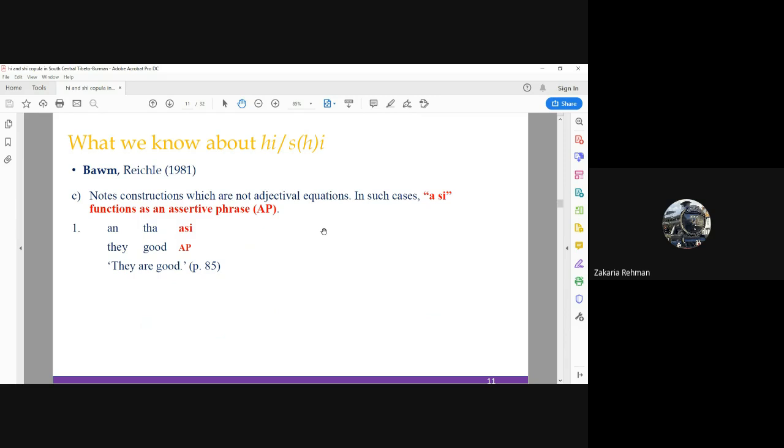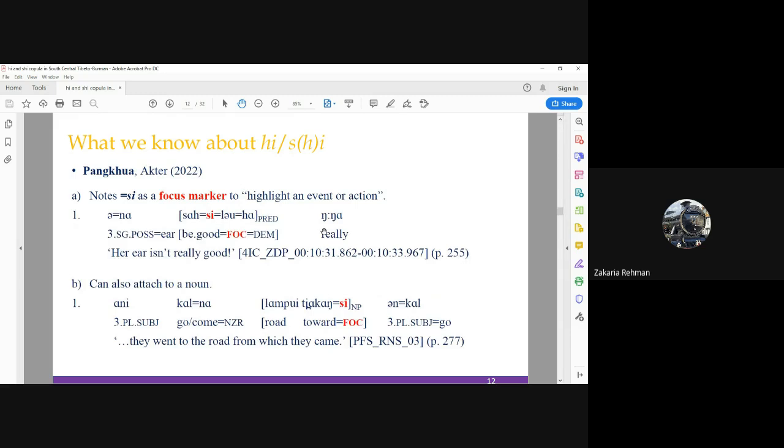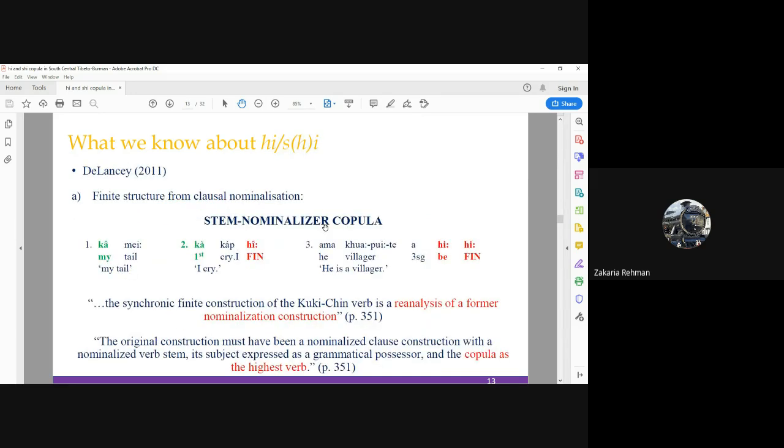This assertive function of C is the precursor to its function as a focus marker, which we find in another central language. Acta 2022 describes C as a focus marker in Pankwa, a central language. It can focus on both predicates and noun phrases as demonstrated in examples in A1 and B1. Note that there is no copula function of C in Pankwa.